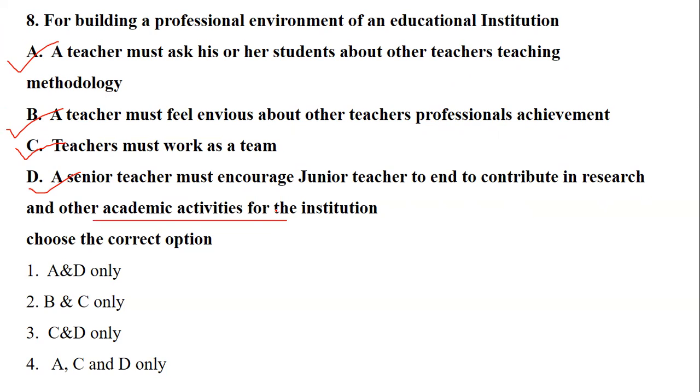See, really the question is very simple. If you read it very carefully, if you go for a proper odd man out, your answer should be ready. For building a professional environment of an educational institution, what is required? A teacher must find out what other teachers are doing. A teacher must be envious. Teachers must work as a team, or a senior teacher must guide a junior teacher or encourage her to take research projects. So which turns out to be the right answer? Without any doubt, your answer should definitely be right. This is something very basic, and something which we know very well. So yes, the right answer is option number C.